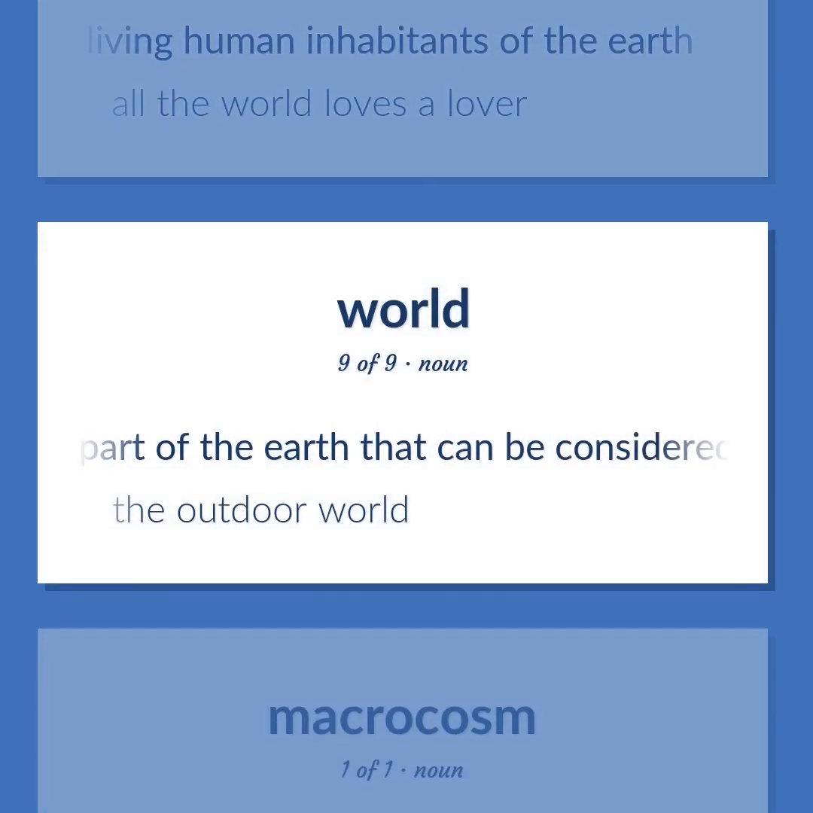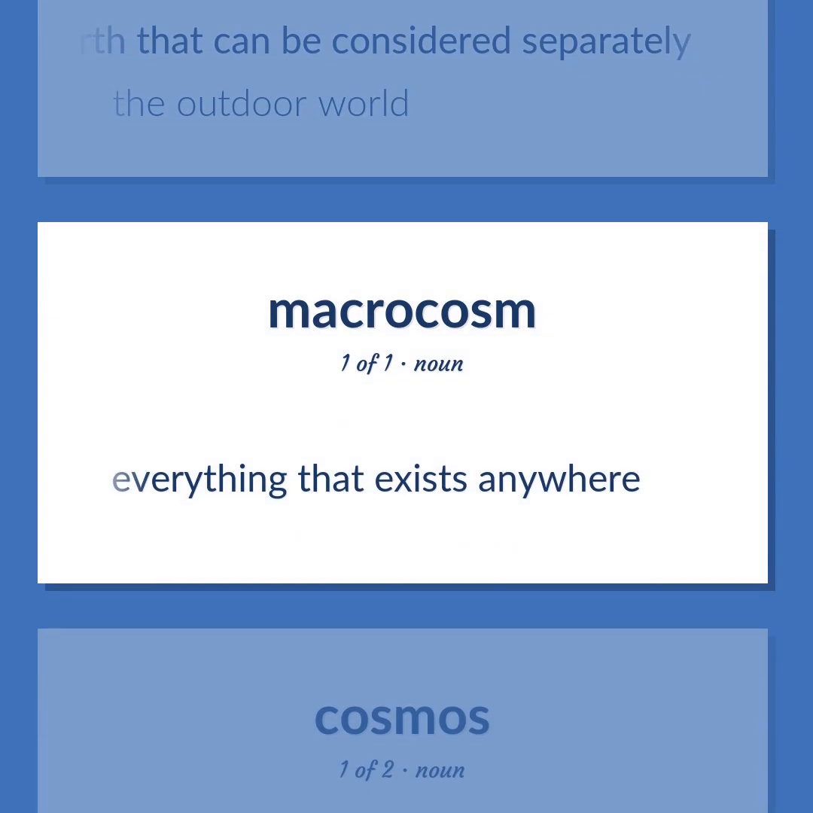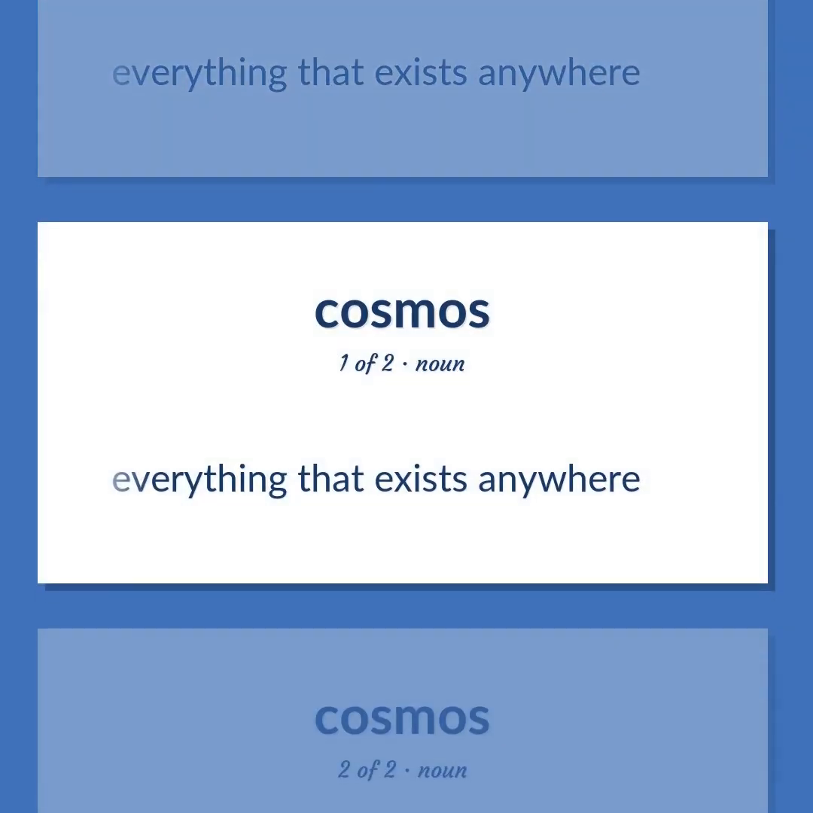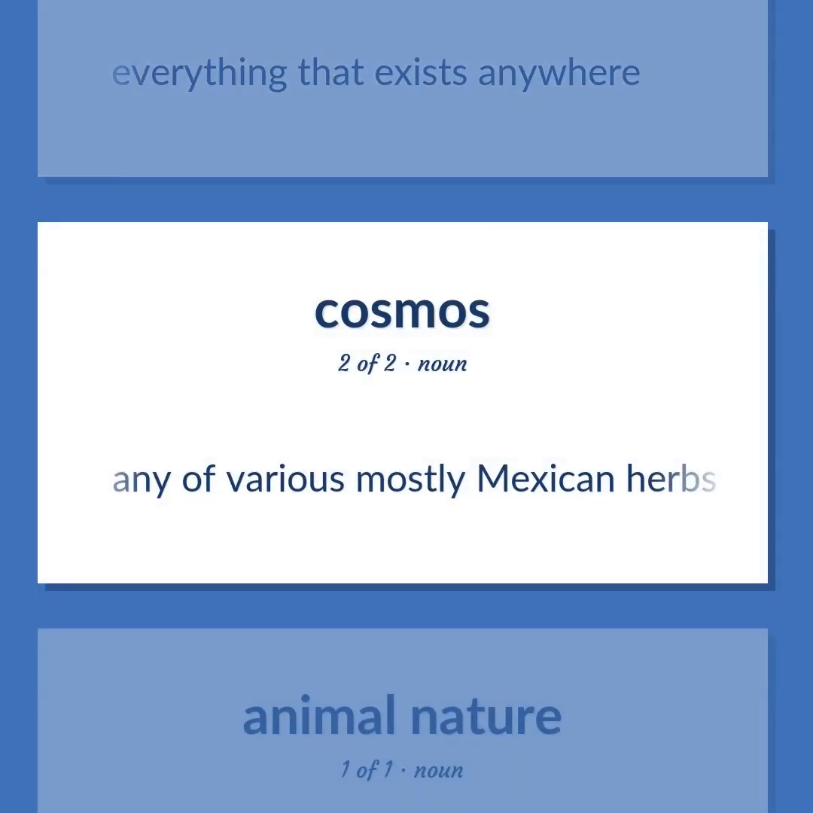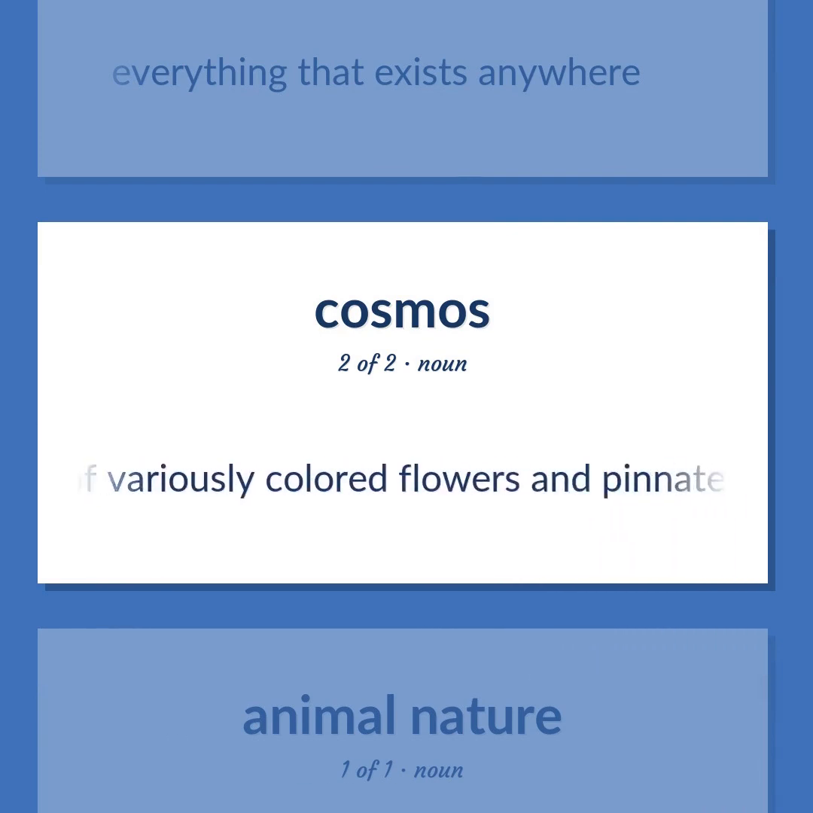A part of the earth that can be considered separately. The outdoor world. Everything that exists anywhere. Any of various mostly Mexican herbs of the genus Cosmos having radiate heads of variously colored flowers and pinnate leaves, popular fall blooming annuals.